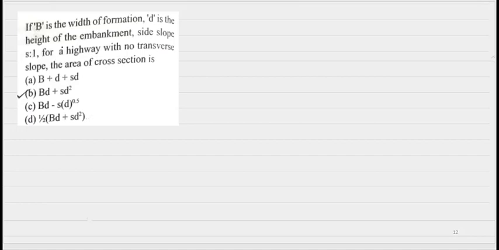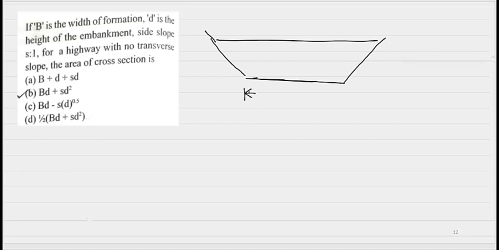Okay, let's see the next question. If B is the width of formation, D is the height of the embankment, side slope S is to 1 for a highway with no transverse slope, the area of cross section is... So let me draw it. This is the width of formation B, and D is the height of the embankment.